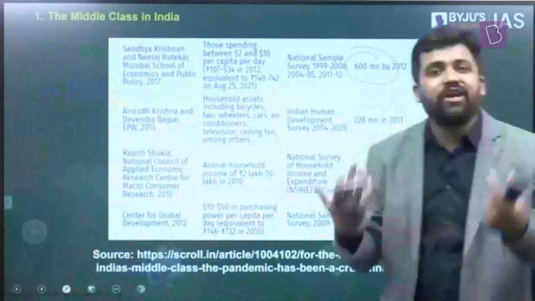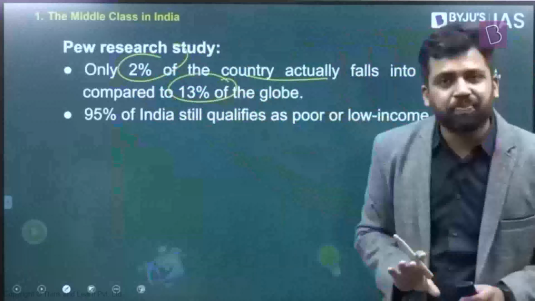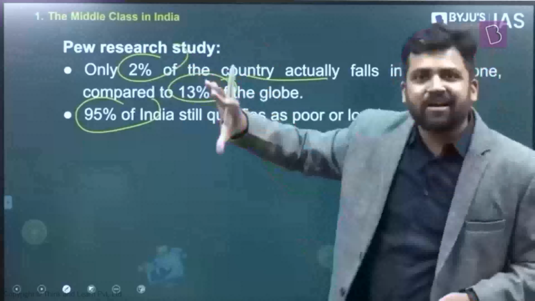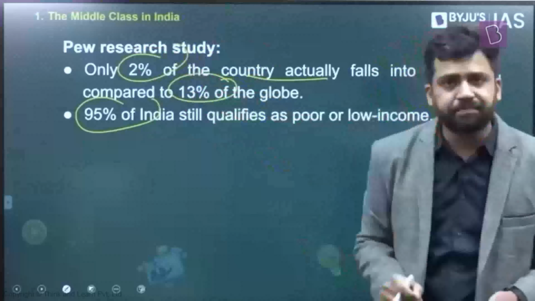Now I've already mentioned the Pew research, it says only 2% of the country are in the middle class, and globally 13% are in the middle class. And it is saying that 95% of India is poor. So if 95% is poor, of the remaining 5%, some will be in the middle class and some will be in the upper classes, right? So the number is extremely tiny.